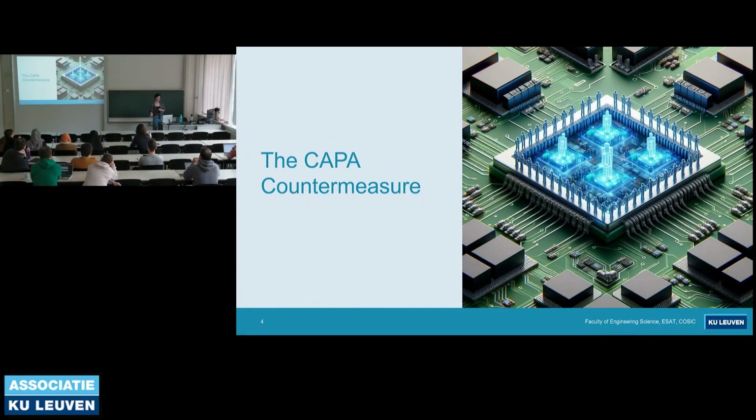That being said, the CAPA countermeasure is one of the few countermeasures that were proposed against combined attacks. It's inspired from the multiparty computation protocol SPDZ. In SPDZ, a full threshold setting is assumed, and in this setting, all but one party can be corrupted. Following the principles of SPDZ, CAPA works on shared data, so it makes use of masking. And it makes use of redundancy by employing MACs. There's a MAC associated with each secret variable, so we can track if there's a fault injected into a secret variable or not. CAPA claims provable security against higher order fault attacks, side channel analysis, and combinations of them.